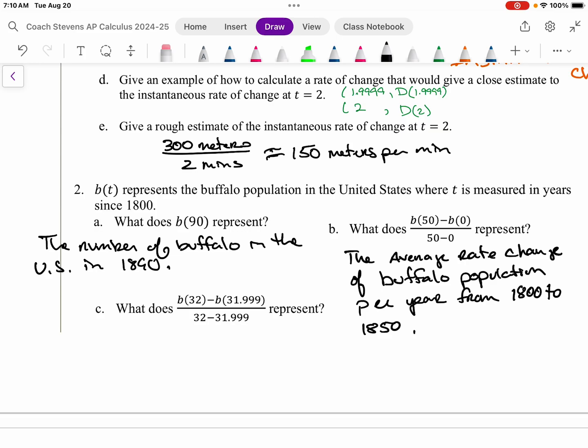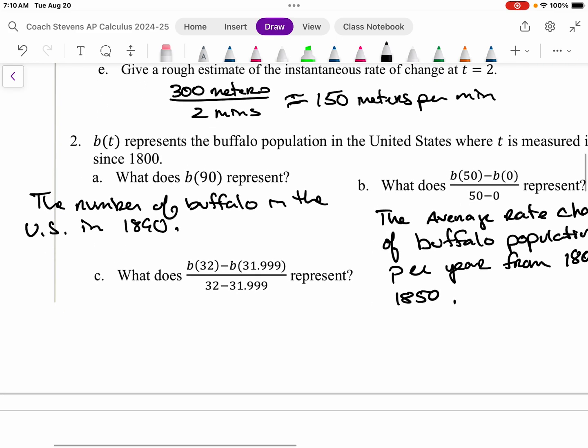Now, last one, getting a little bit more precise here. We notice how they're getting closer and closer X values for testing our little average rate of change formula.